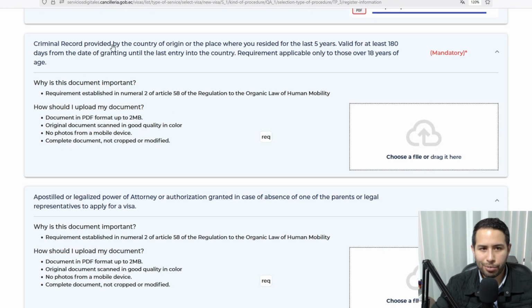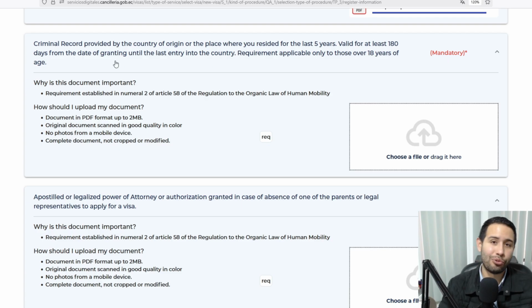Next, criminal record provided by the country of origin or the place where you resided for the last 5 years. Valid for at least 180 days from the date of granting until the last entry into the country. Requirement applicable only to those over 18 years of age. If you are applying for a minor, the minor does not need the background check and it will not show mandatory. But for adults, it's always mandatory.